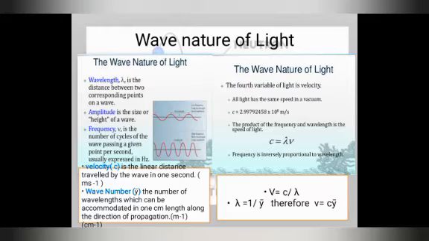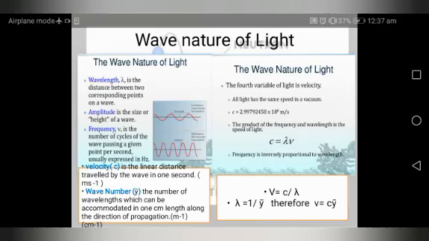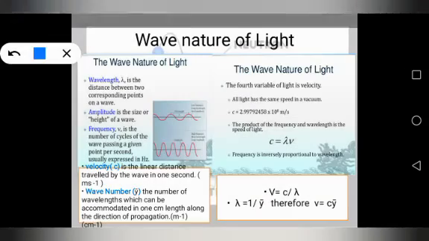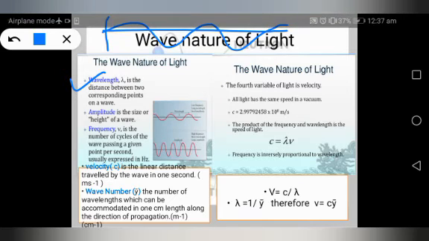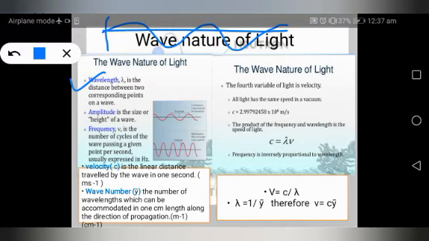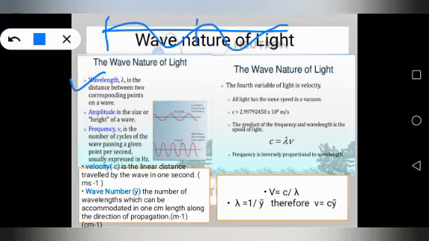First is wavelength, which is denoted with lambda. It is the distance between two corresponding points on a wave. If we take it this way, this is a wave, so the distance from this point to this point is called wavelength.